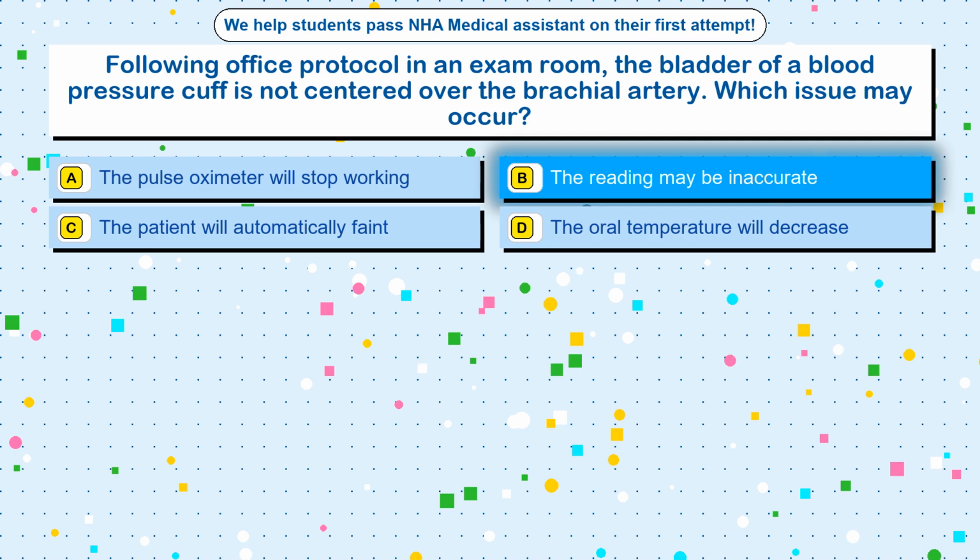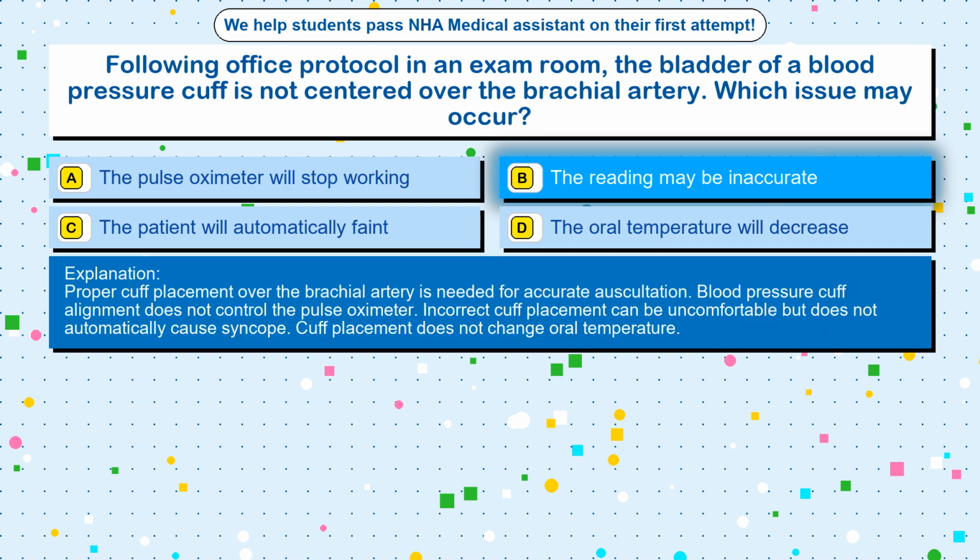The correct answer is option B, the reading may be inaccurate. Proper cuff placement over the brachial artery is needed for accurate auscultation. Blood pressure cuff alignment does not control the pulse oximeter. Incorrect cuff placement can be uncomfortable but does not automatically cause syncope. Cuff placement does not change oral temperature.